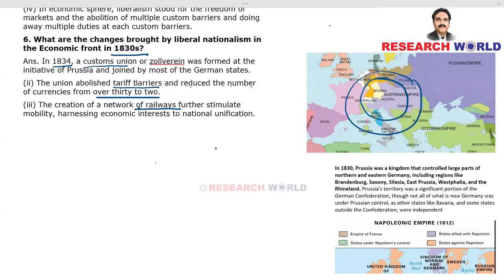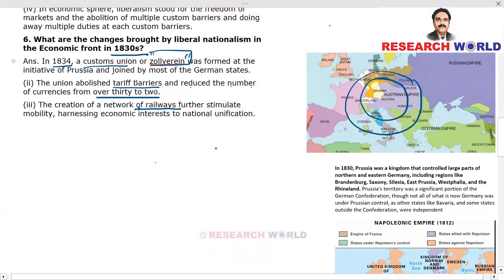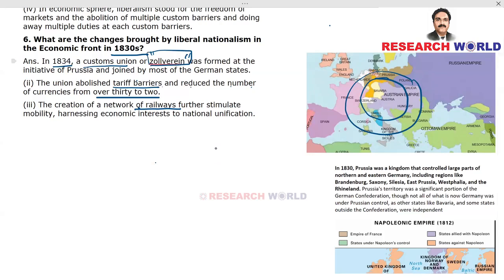All right. So what are the changes brought by liberal nationalism on the economic front in the 1830s? We have got 3 points. In 1834, customs union or Zollverein. Don't ever miss out this point. This is very, very important. You should include this particular term, Zollverein, in German language, which roughly gets translated to customs union.